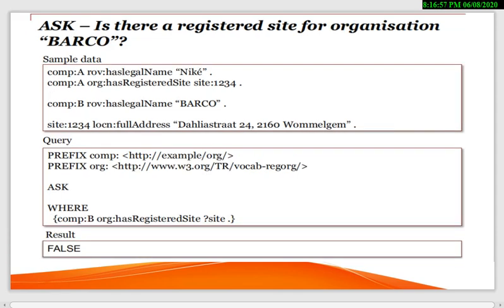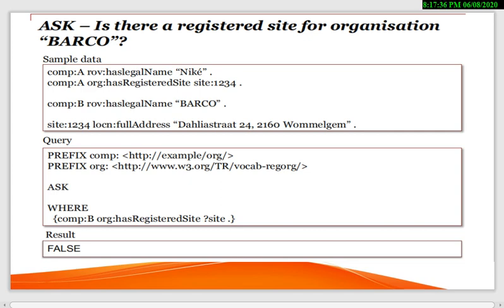Again for the ask, is there a registered site for the organization Barcode? Now the situation is they are asking about the registered site for the organization Barcode. Again you can see here in the sample data, from this sample data is created what the statement is given to you, what the condition or scenario is given to you, right? There is a query related to this sample data. You can see over here its prefix, ask. What they have asked? They are asking about a registered site for organization Barcode.